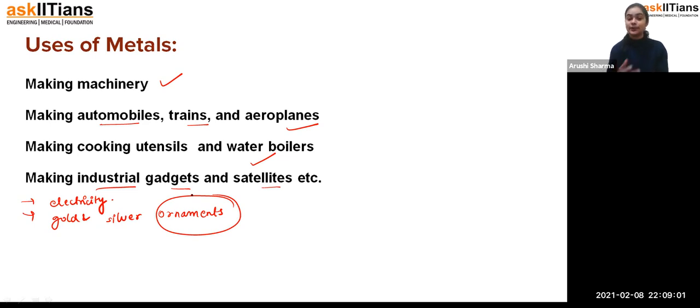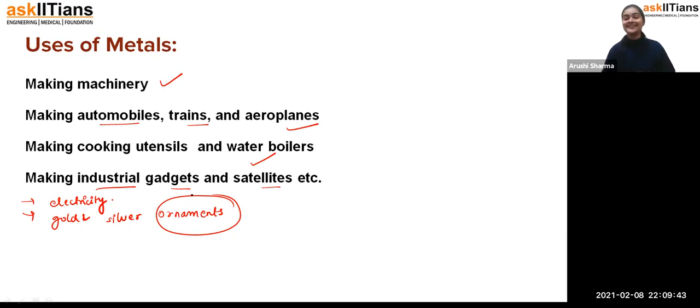Like making machineries. Generally, the machinery bodies are made up of iron only, because iron is very strong in nature. Automobiles, trains, aeroplanes, they are all made of iron, and maybe mixing with other metals is also there. Cooking utensils, water boilers, industrial gadgets, electricity. Gold and silver are also metals, and they are used in ornament formation, jewelries. Even diamond is used in ornaments, but we are right now talking about metal usage, where you can use metals. Fine. So metals are used in industries, and in our houses as well. But what are the uses of sodium and potassium?